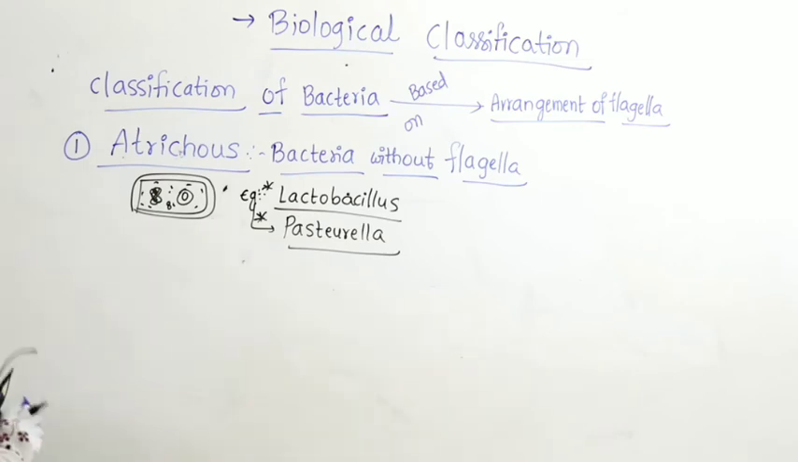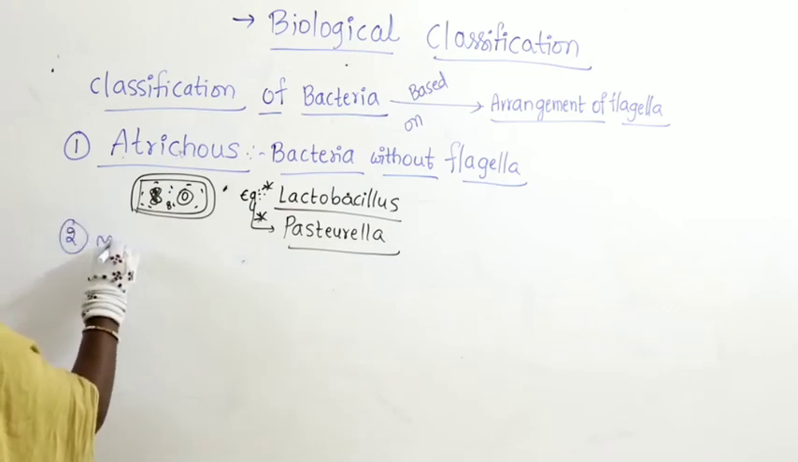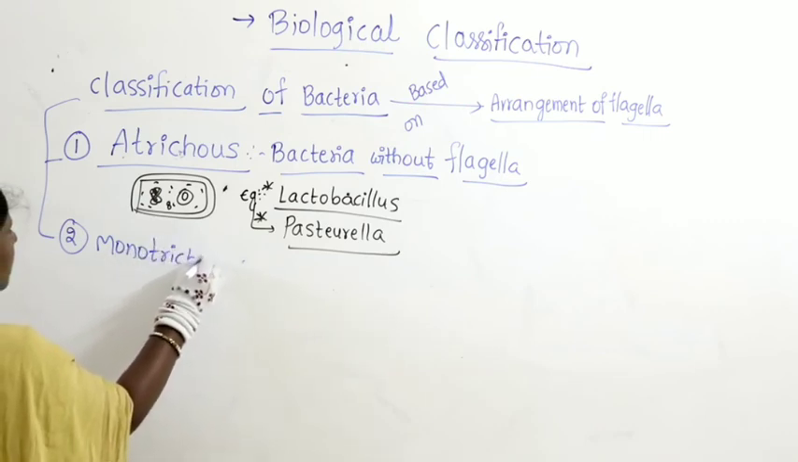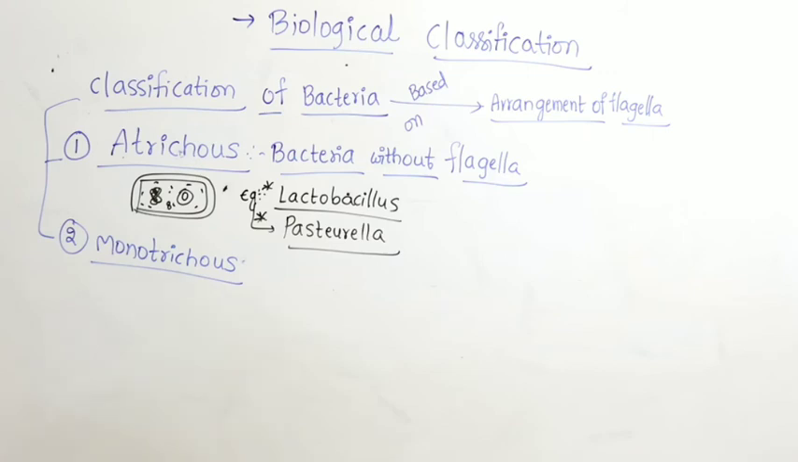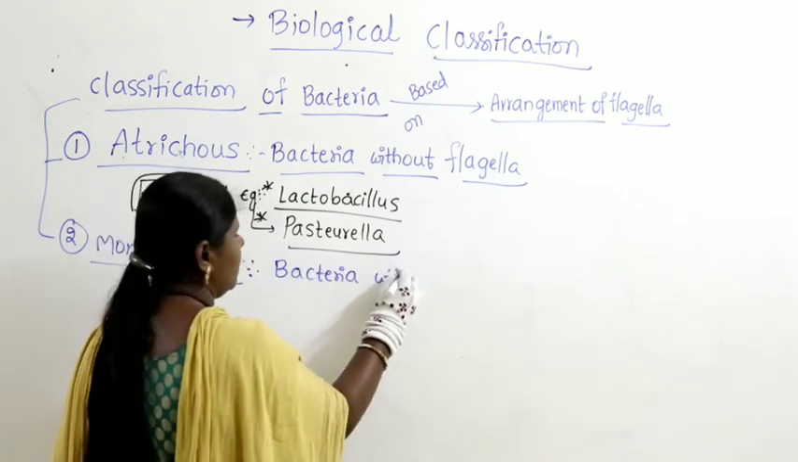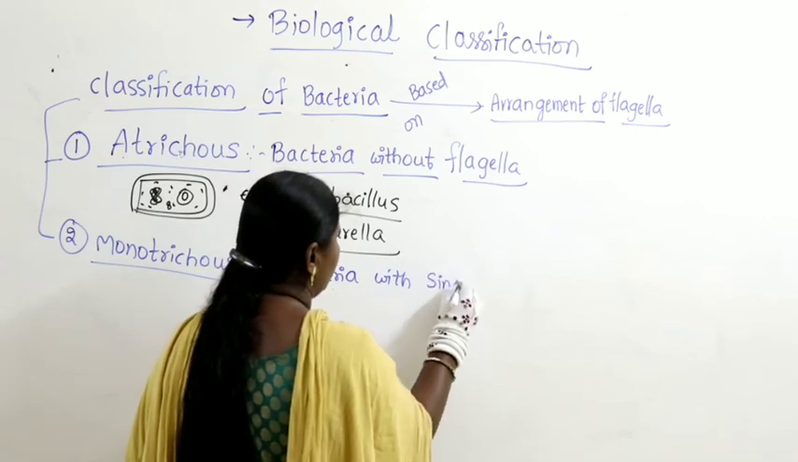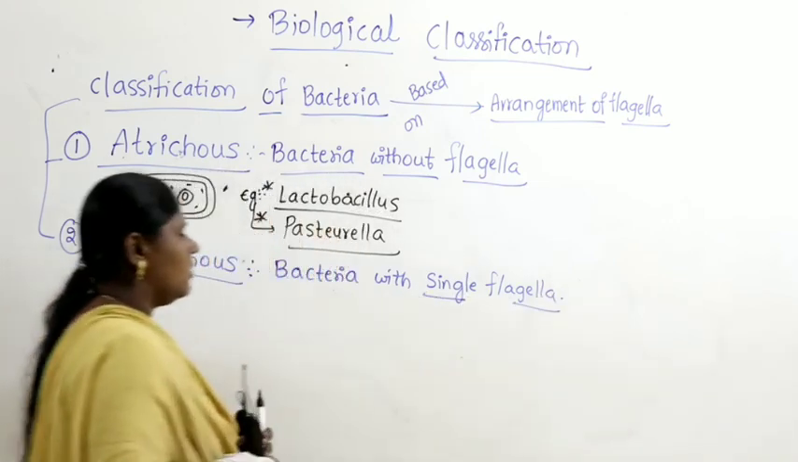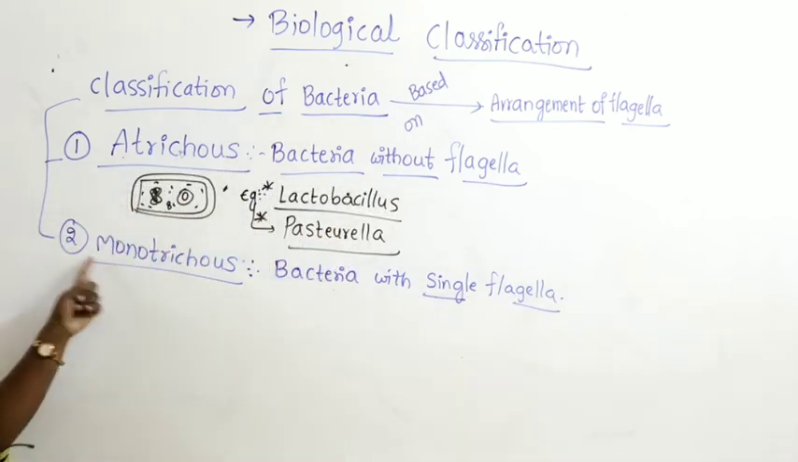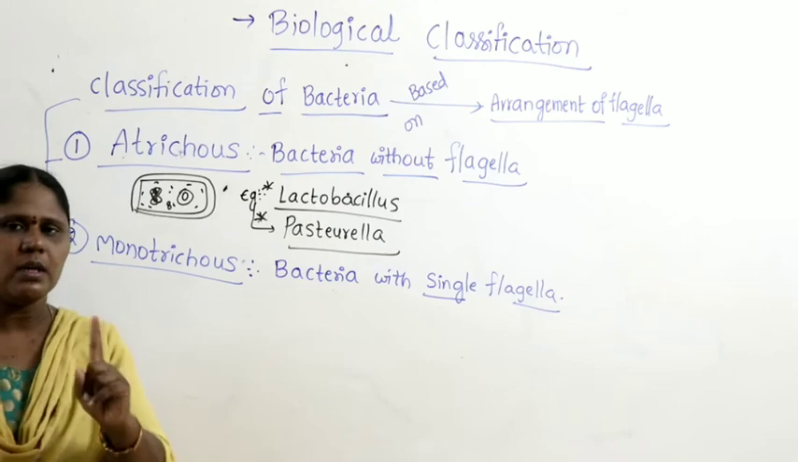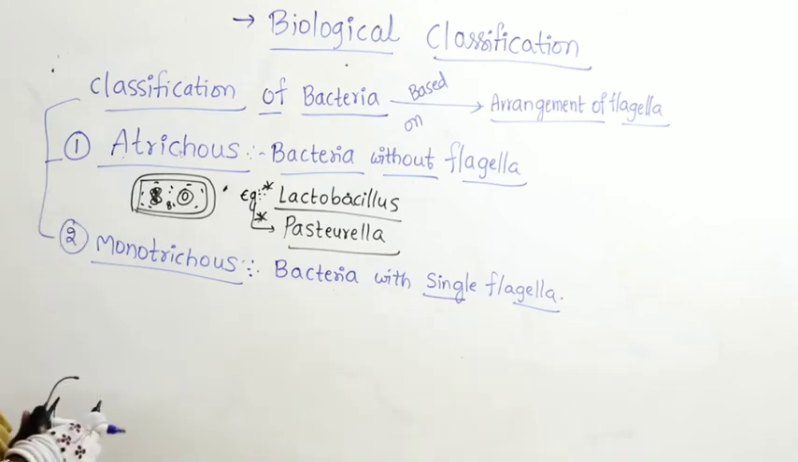Now let us take the second category, Monotrichus. What is the second category? Monotrichus bacteria. So bacteria with one flagella, or bacteria with a single flagella. Obviously, when we say mono it means one. So we say bacteria with a single flagella, meaning only one flagella. So for this we can take an example.